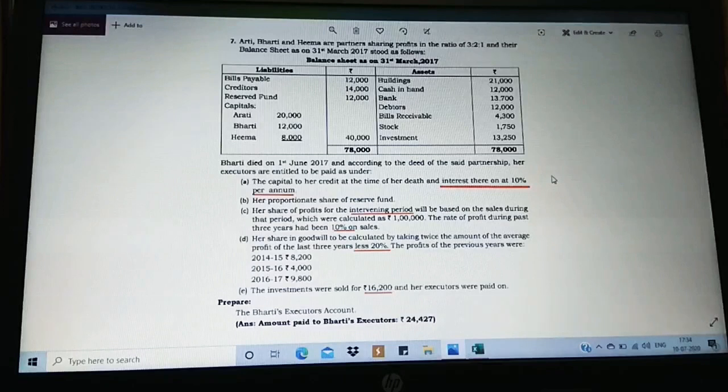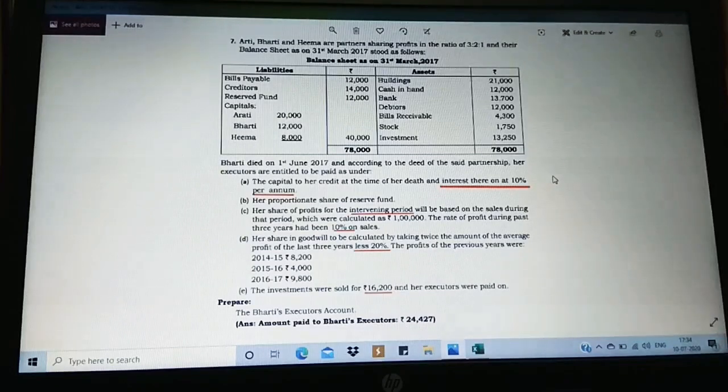The capital to her credit, we have to pay her capital that is going to be credited at the time of her death, and interest thereon at 10% per annum. So interest on capital is quite new. We are going to see in this comparing to the previous video. Then her proportionate share of reserve fund. See here the instruction is given, reserve fund capitals we need to take, whether the instruction is given or not. Be very clear. Again I'm repeating it. Reserve fund, capital and profit and loss account of the concerned deceased partner to be posted on the opposite direction.